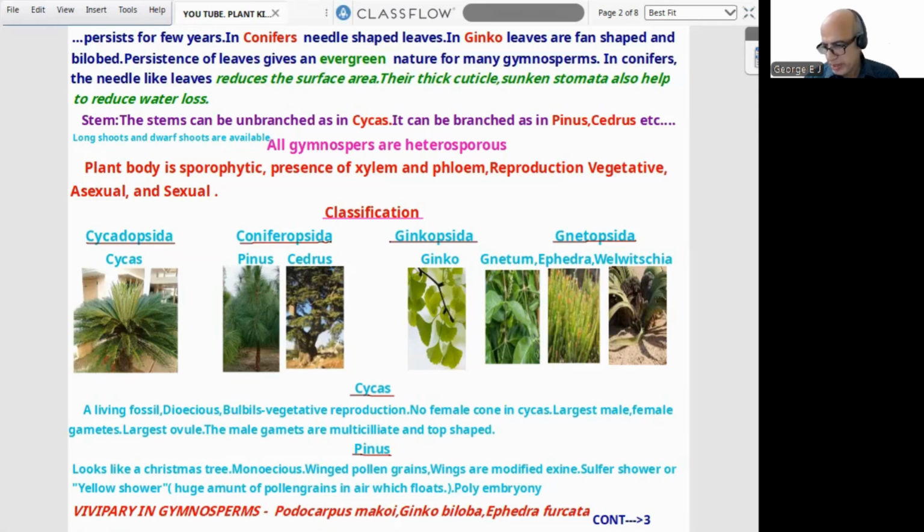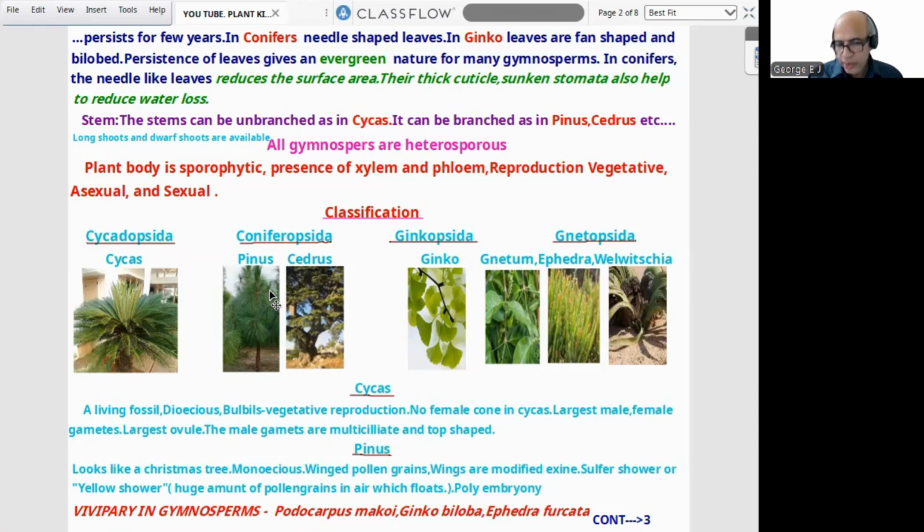Now comes Pinus. Cycas you observed here. Now comes Pinus. Looks like a Christmas tree. Pinus is monoecious, Cycas is dioecious. Winged pollen grain, and the wings are modified exine. Important question. Pollen grains will be floating in air. Millions of pollen grains, yellow in color, often called sulfur shower or yellow shower. And this Pinus shows polyembryony.